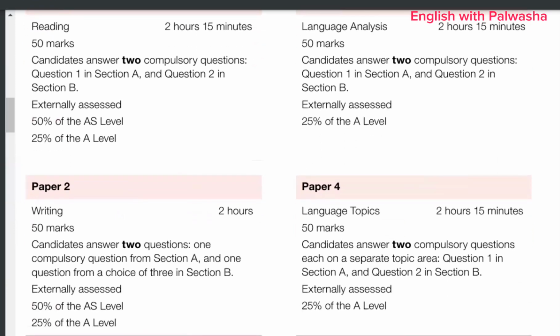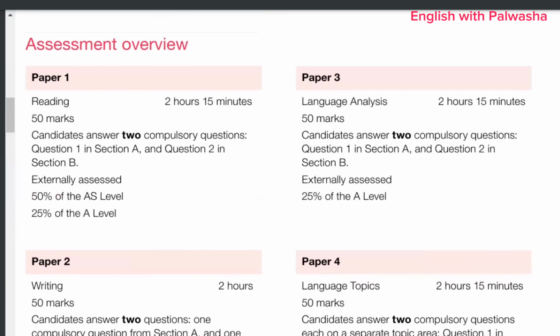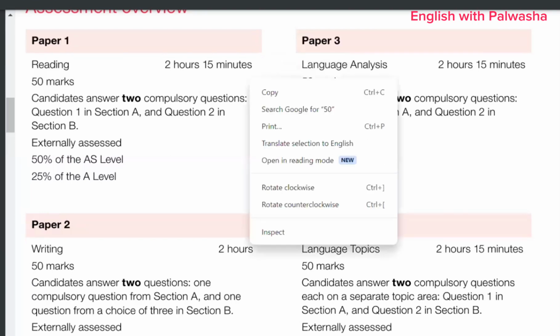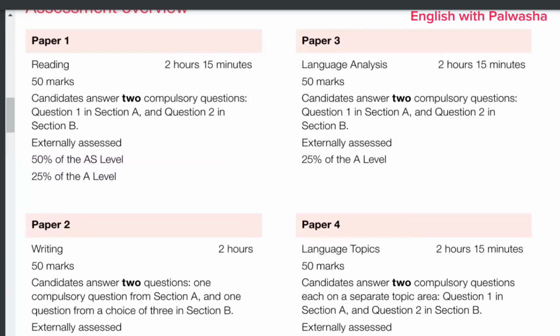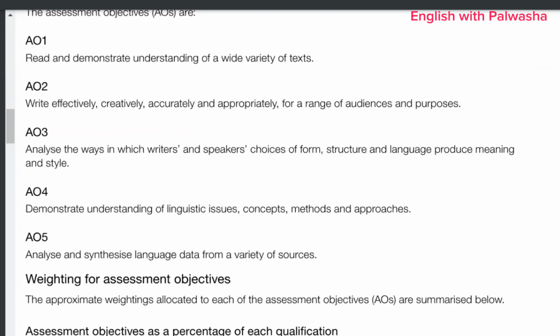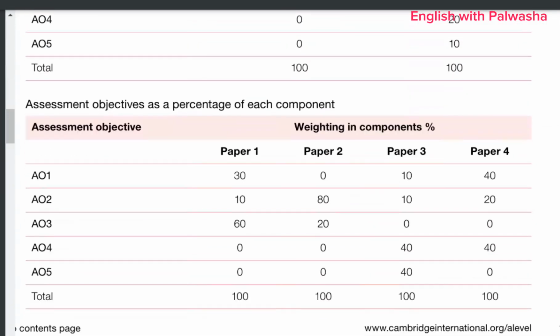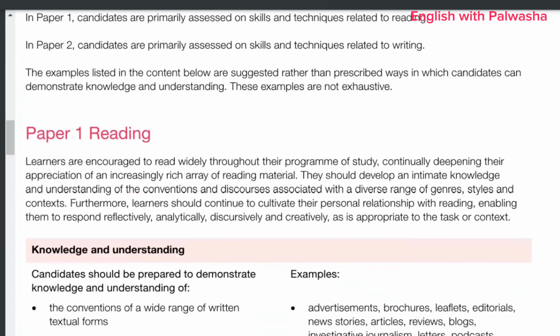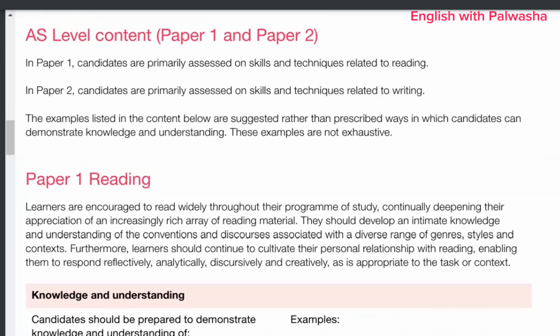Paper two is the writing paper, paper three is the language analysis, and paper four is language topics. Papers one and two are already done, and papers 3 and 4 are going to be on 20th, 21st and 22nd. We will be discussing these two papers in detail today, what you are requested to work on, and I will also attach the link for those appearing for paper 1 and 2 next October, November, or maybe next June.